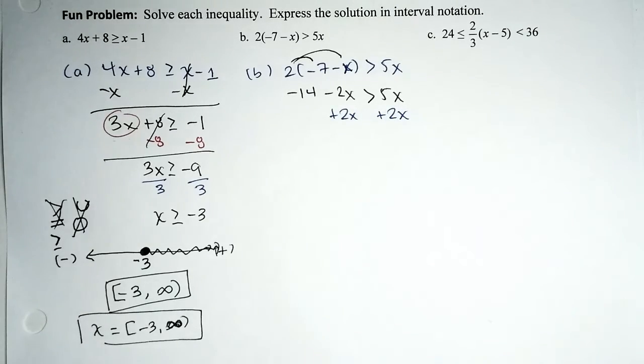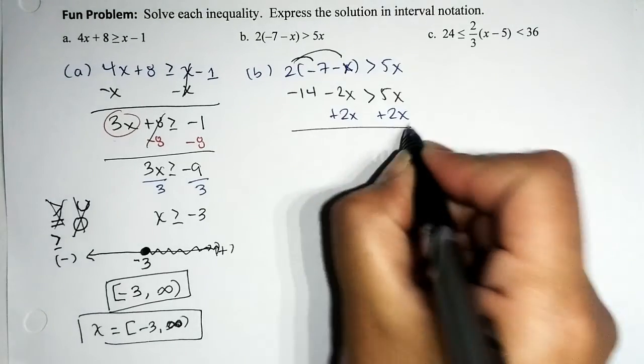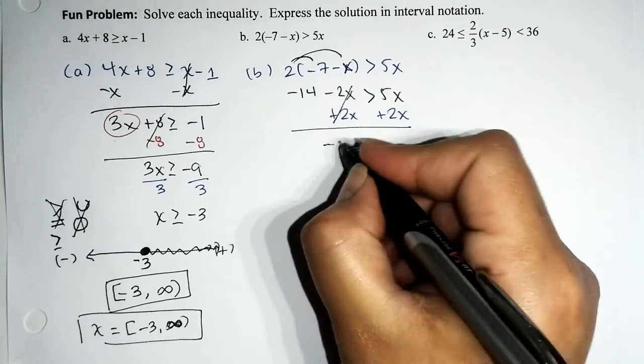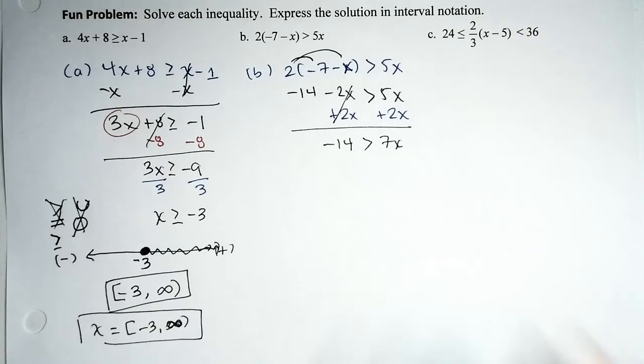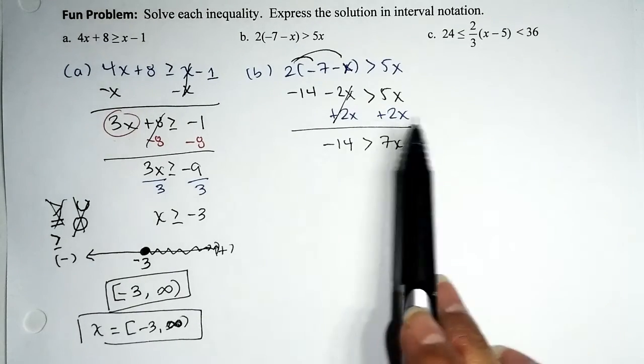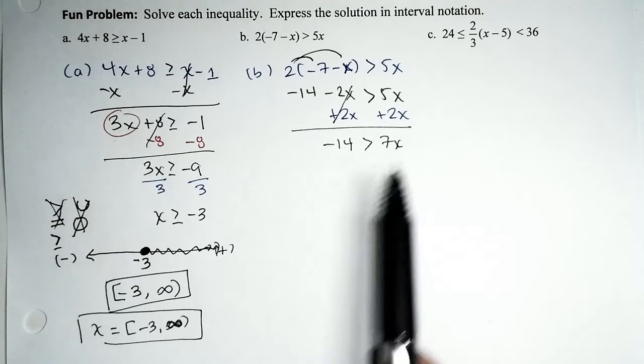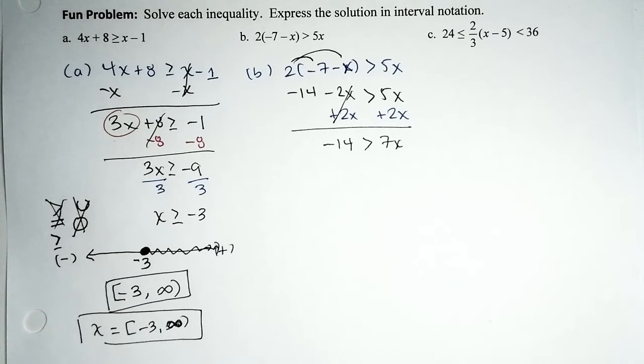That will give us, where am I? Yeah, you know what? This blue doesn't stand out, so I'm just going to keep using the black pen. So that will leave us negative 14 is greater than 7x. Fantastic. So before we had variables on both sides, thanks to your hard work, now we have them on one side. So now let's do this.